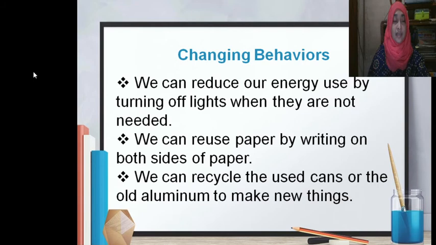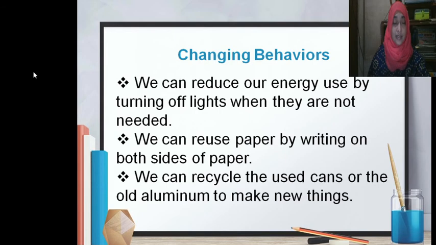Changing behaviors. The best way to conserve natural resources is to change our behaviors. We can reduce our energy use by turning off lights when they are not needed. We can reuse paper by writing on both sides of paper. We can also recycle used cans or old aluminum to make new things.